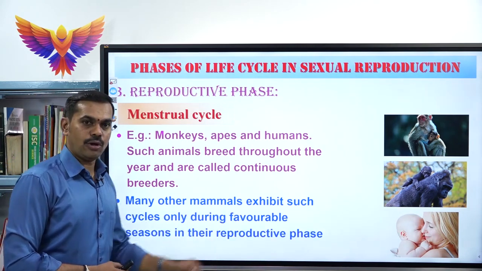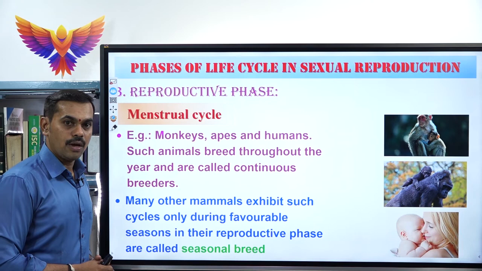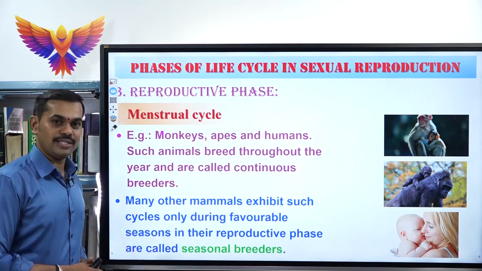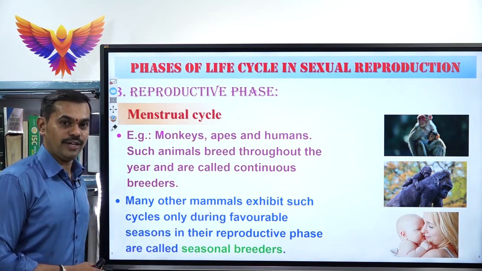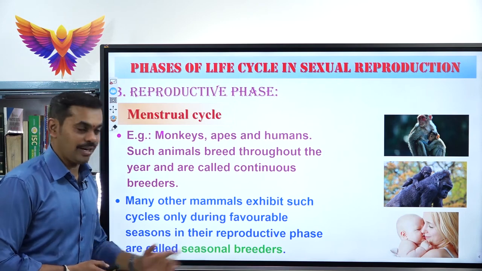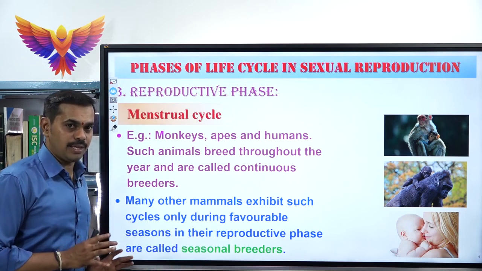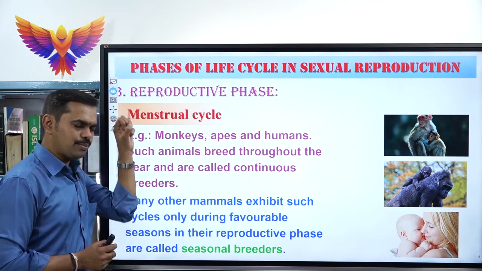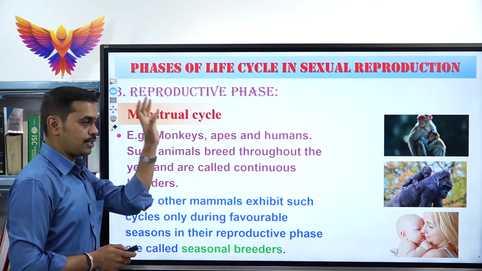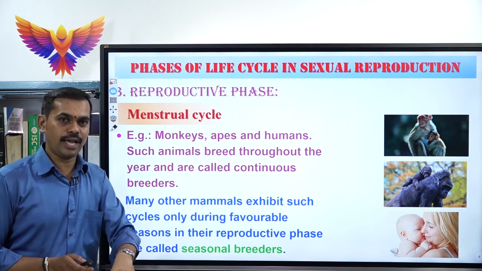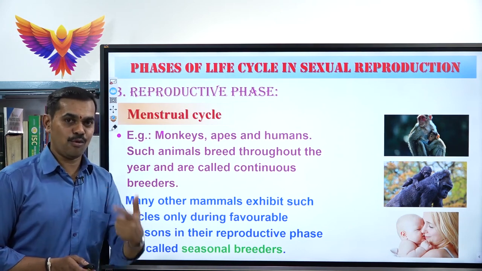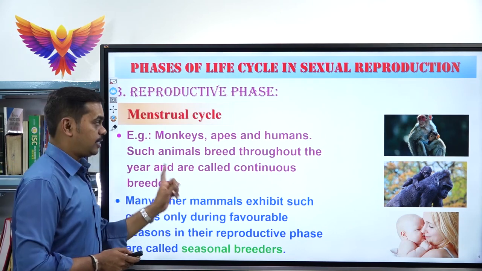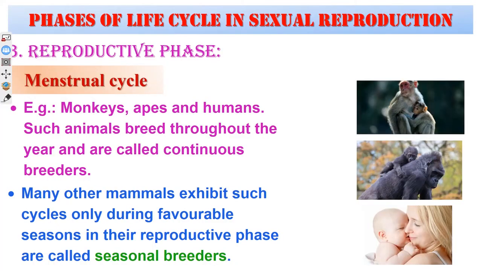See, before senescence phase, please look at this sentence. Many other mammals also exhibit such cycles only during favorable seasons in their reproductive phase. They are called as seasonal breeders. Only certain mammals exhibit this, not all mammals. Clear? But under this concept, please do learn the differences between estrous cycle and menstrual cycle. Again and again I keep on repeating this, and seasonal breeders versus continuous breeders.